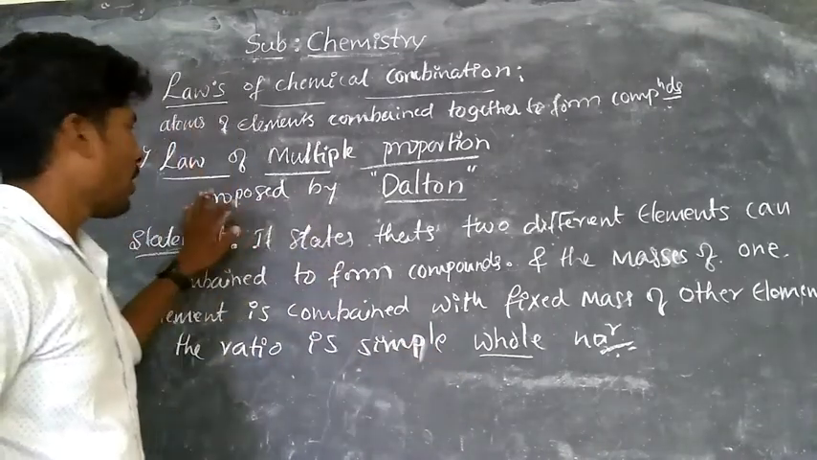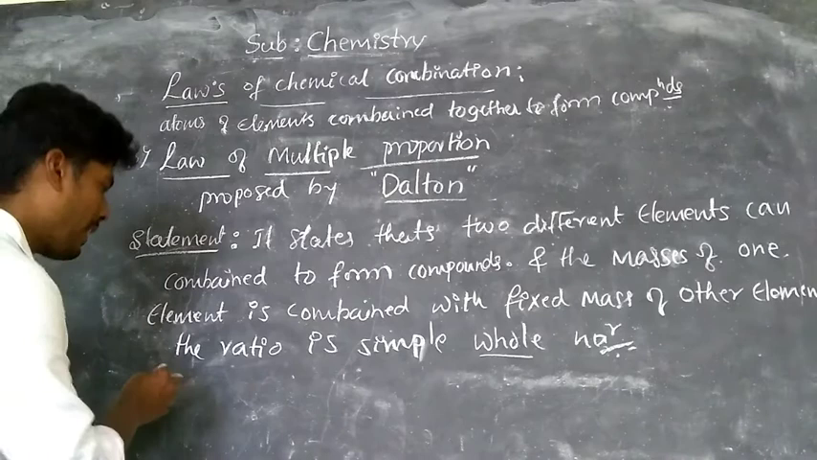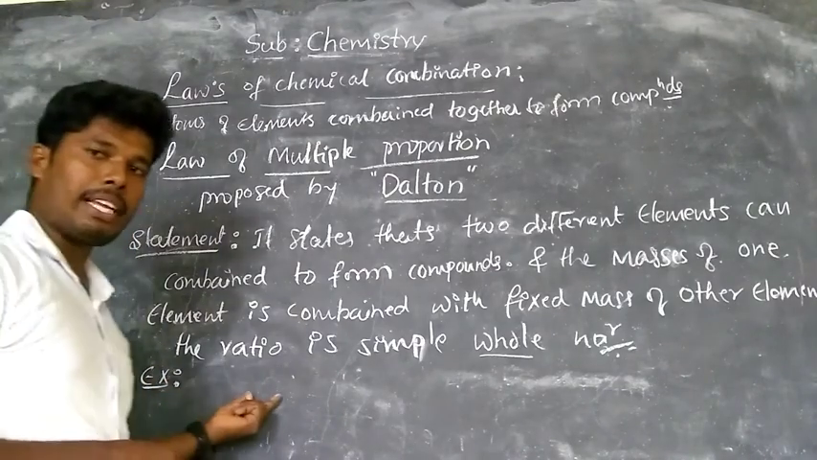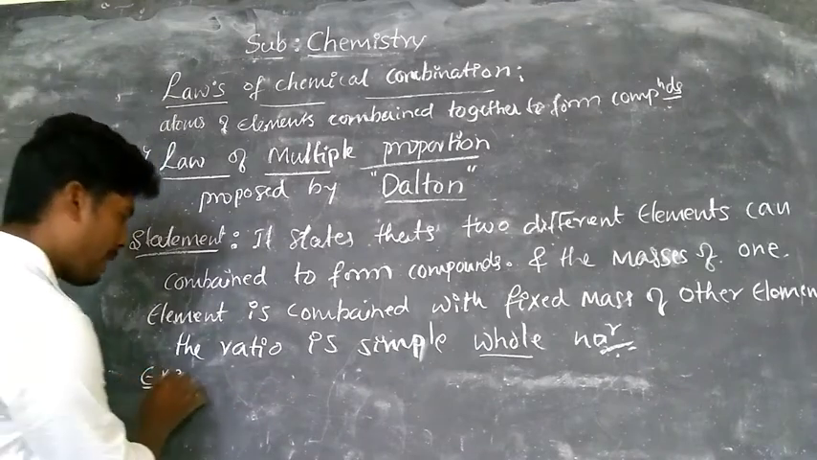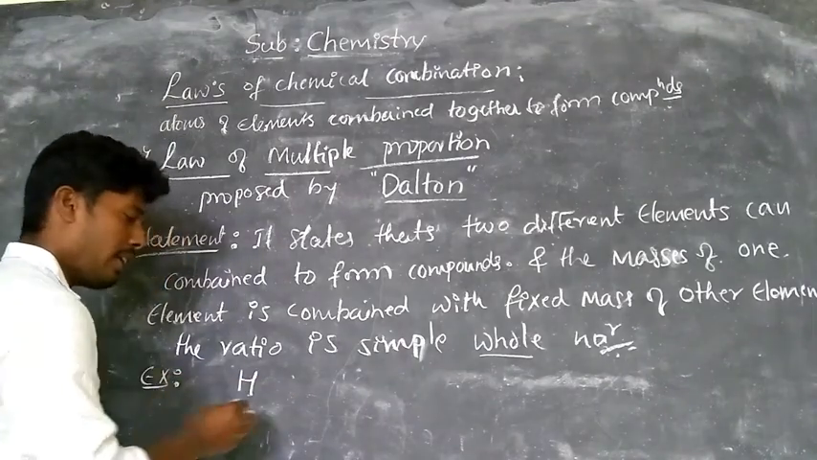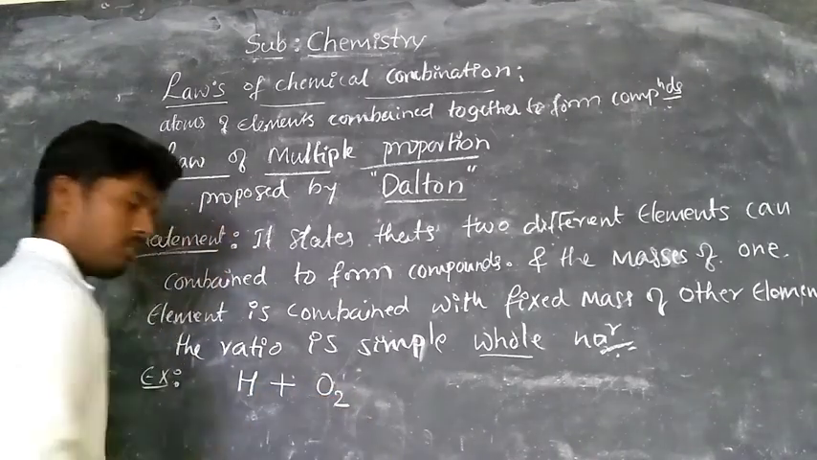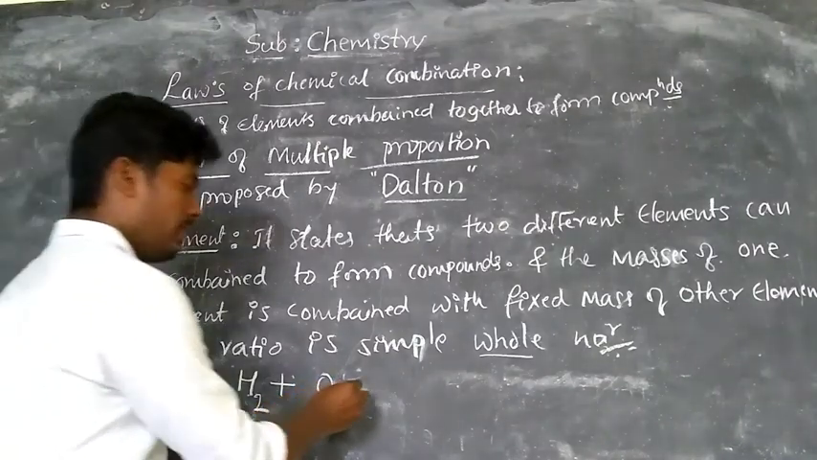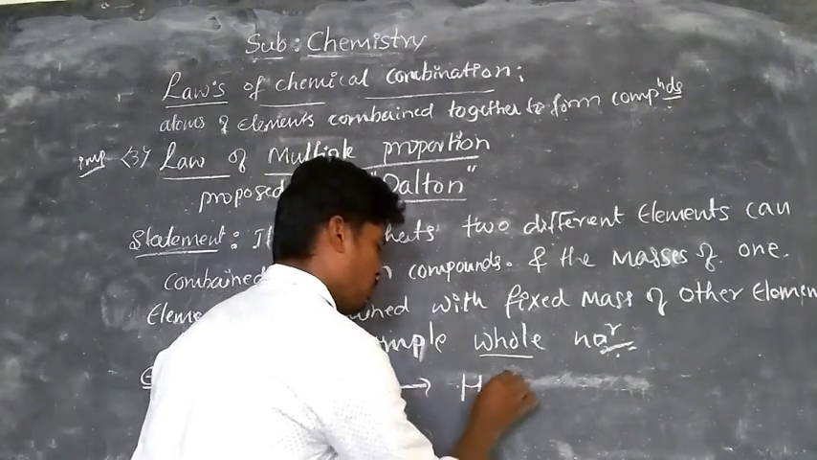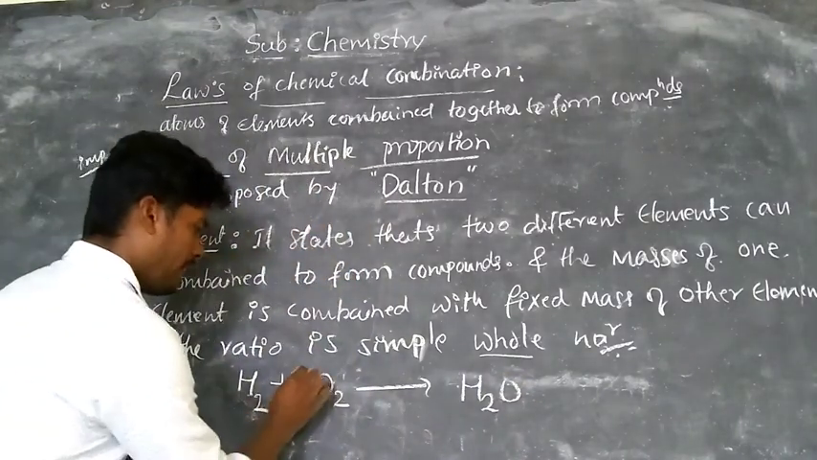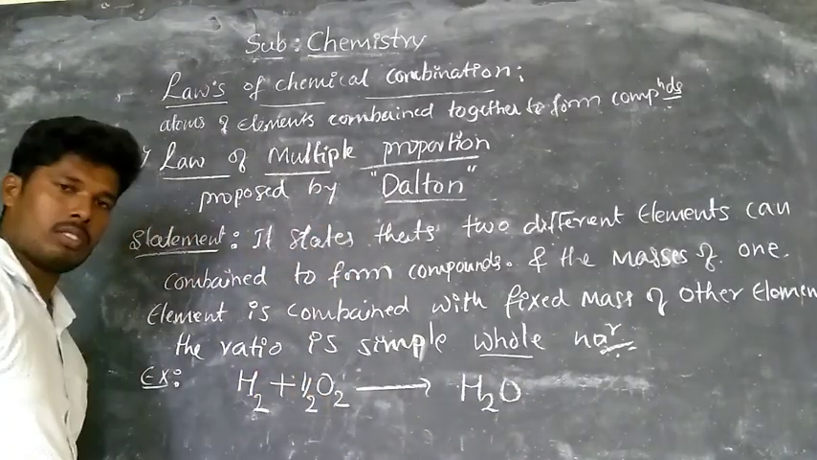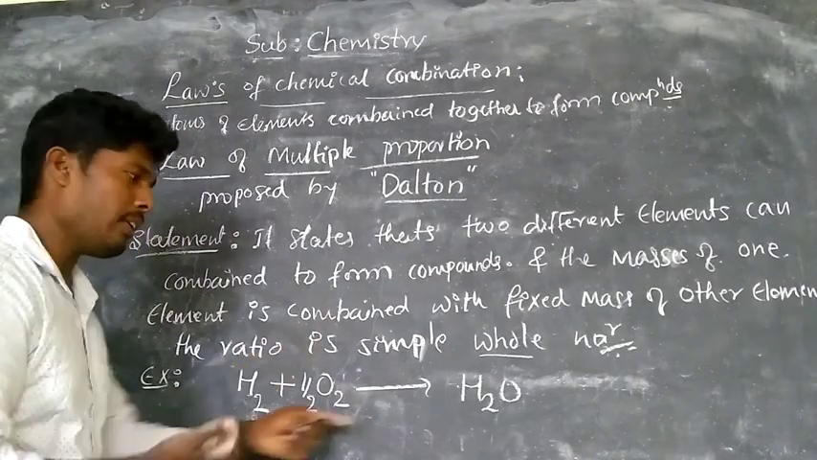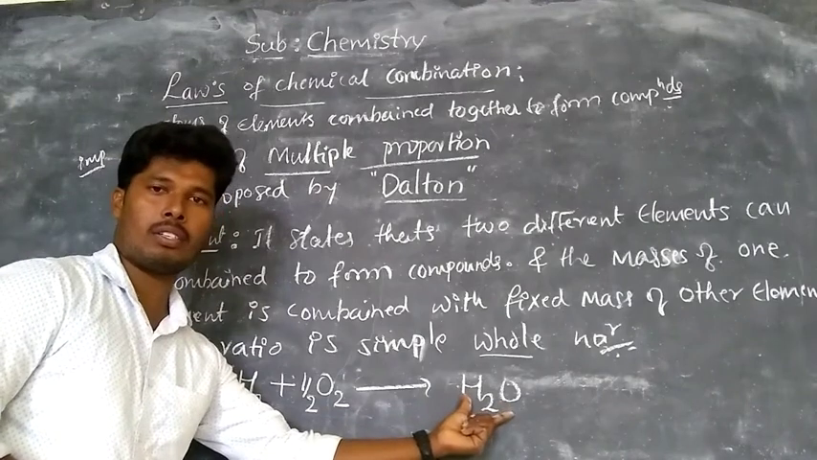This is the statement of multiple proportion, and they ask us to explain it with an example. Take water as the example: hydrogen is combined with oxygen. Hydrogen H2 combined with oxygen gives water H2O. Let's take half oxygen. Now H2 is one element and oxygen is another element, and we get the compound water.